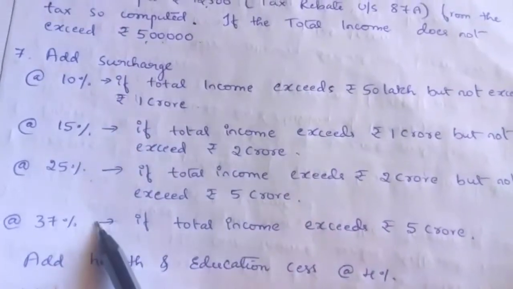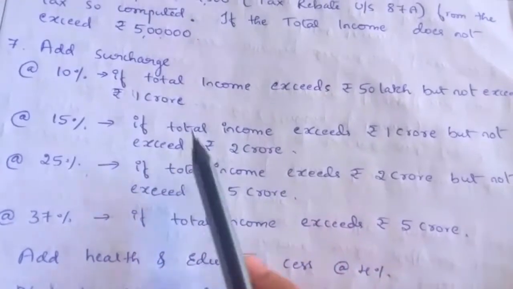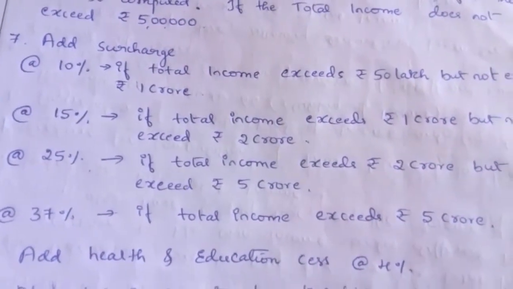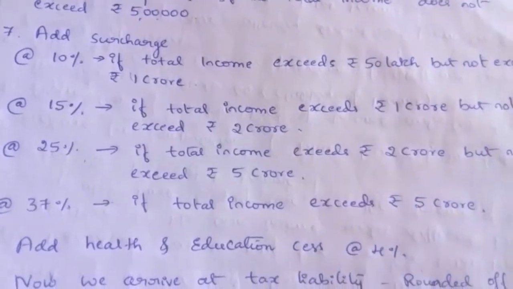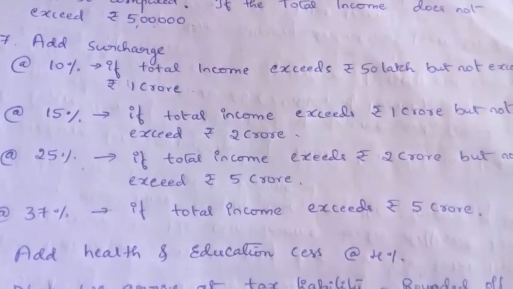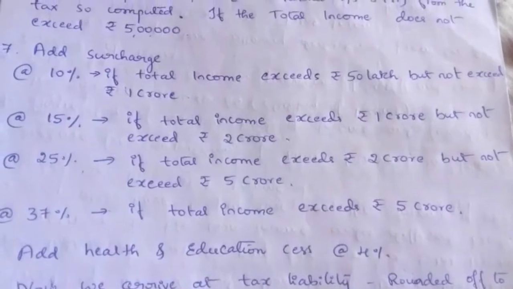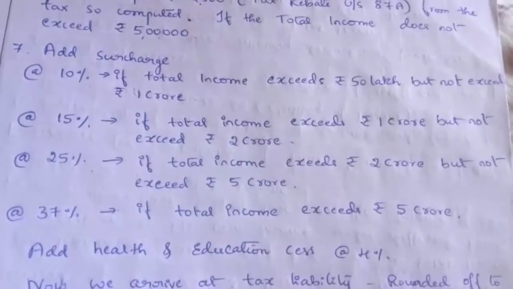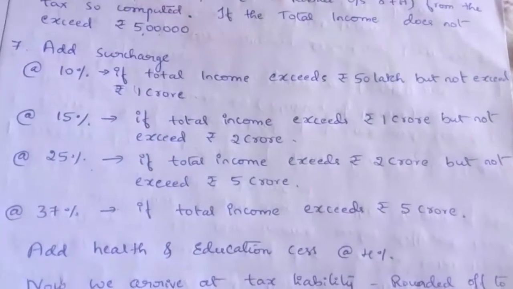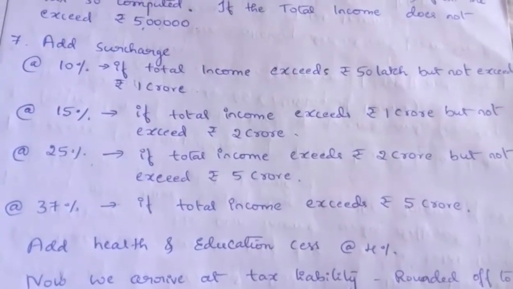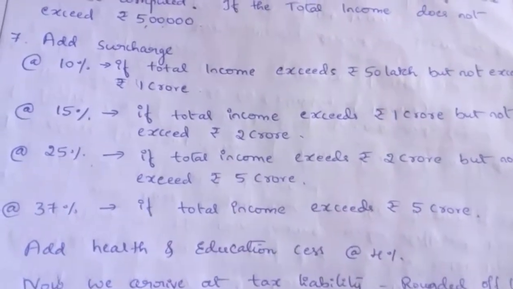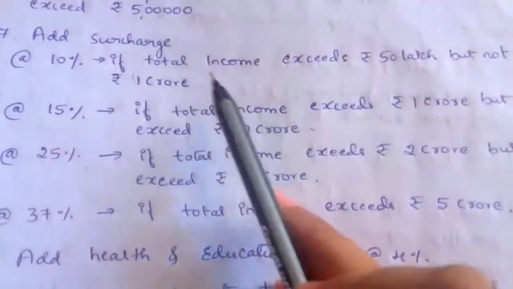This surcharge is calculated on the income tax. It is not calculated on the health and education cess. It is calculated on the tax excluding the health and education cess. So if an assessee earns more income, that is more than 50 lakh, then he has to pay surcharge.